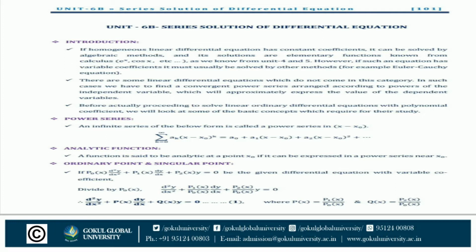Dividing this equation by p0(x), the equation takes the form d square y upon dx square plus p1 by p0 dy by dx plus p2 by p0 y equal to 0, where we take p1 by p0 equal to capital P(x) and p2 by p0 equal to capital Q(x). Then the differential equation is d square y upon dx square plus P(x) dy by dx plus Q(x) y equal to 0.